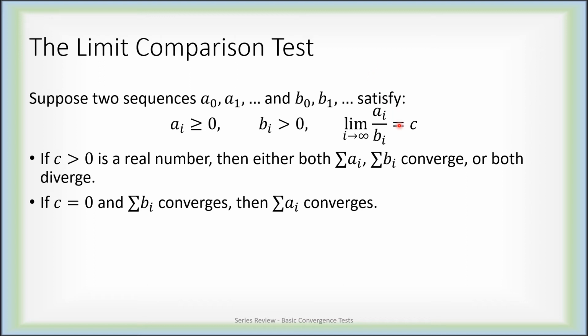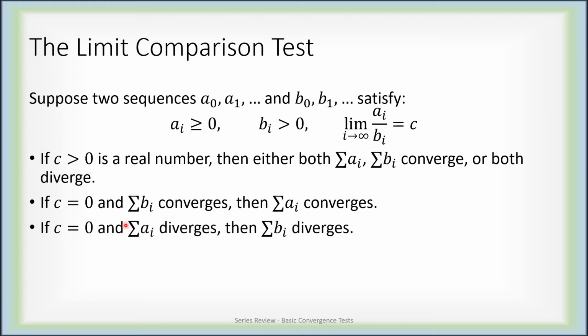If this limit here is 0, well then, a_i over b_i tends to 0. In other words, a_i is typically much smaller than b_i. So if b_i converges, a_i converges. Being smaller than a converging series means you converge. If C is 0, in other words, a_i is much smaller than b_i, and if a_i diverges, well then b_i is even bigger than that, so if the sum of the a_i diverges, then the sum of the b_i diverges.